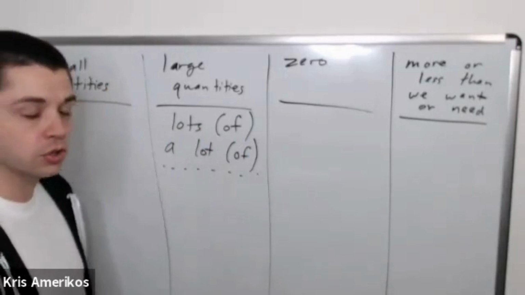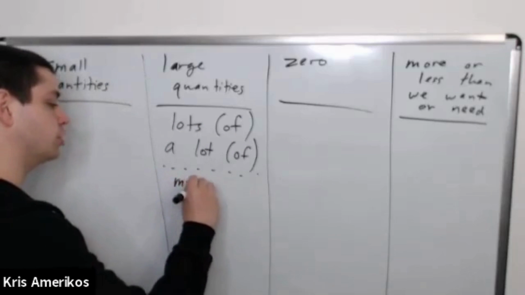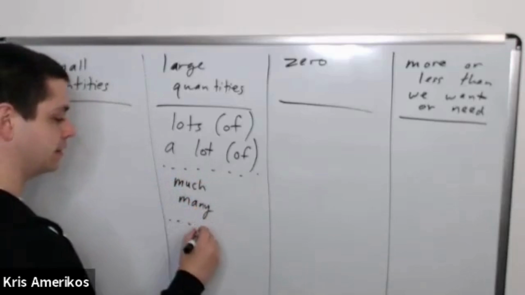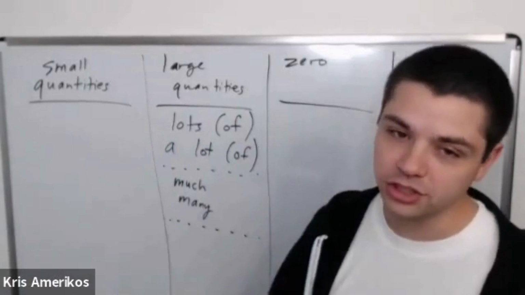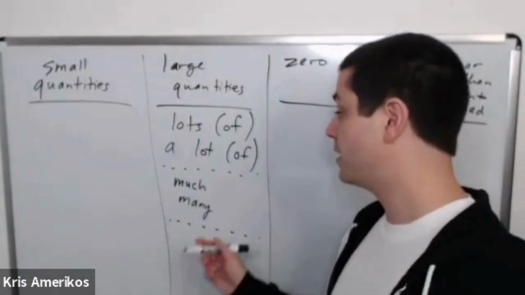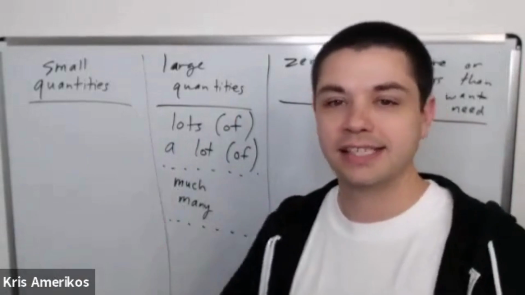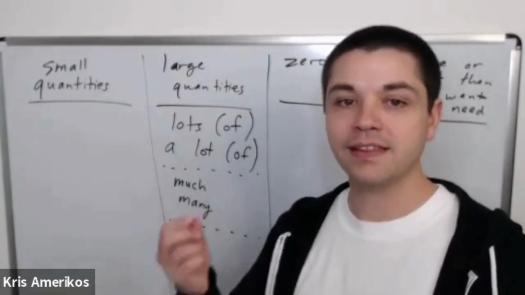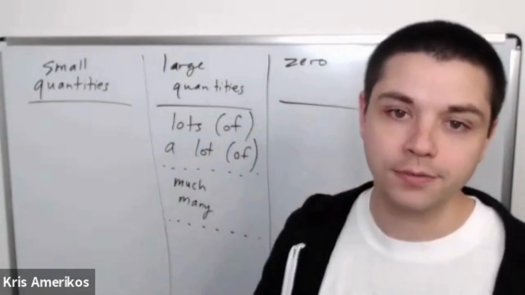The next important idea when we're talking about large quantities is much and many, right? Much and many. When do we say much and when do we say many? We say much when we're talking about an uncountable noun, a thing that we do not count usually, like water.